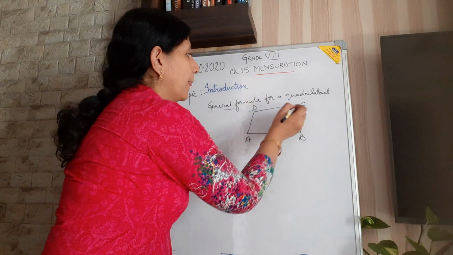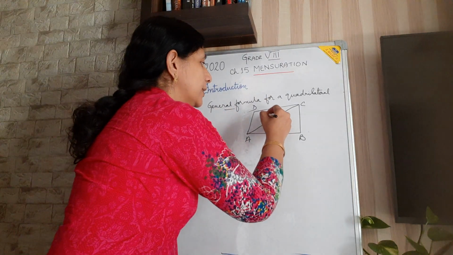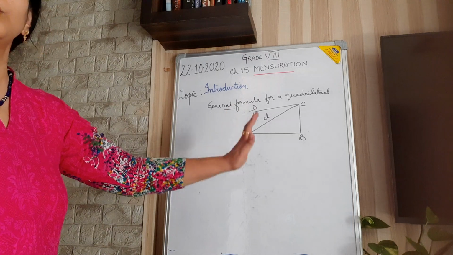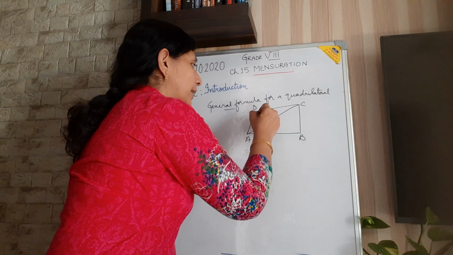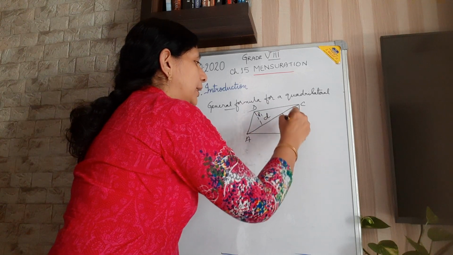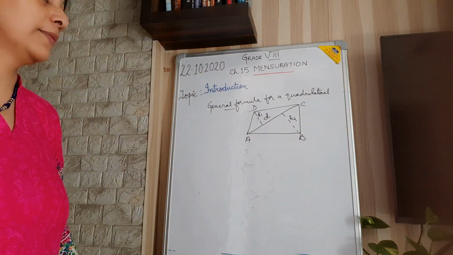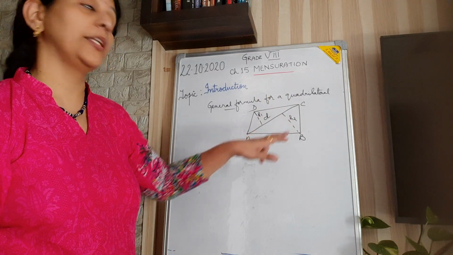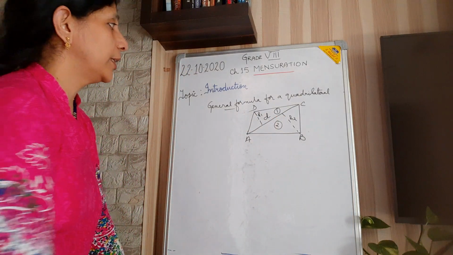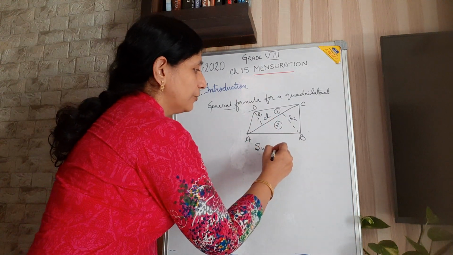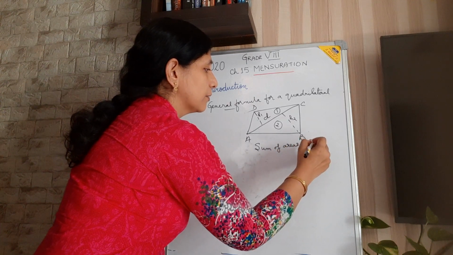You will draw a diagonal. Suppose the measurement of the diagonal is D. Now it is split into 2 triangles. The height of the first triangle is H1 and the height of the second triangle is H2. The sum of the areas of the 2 triangles will be the area of the given quadrilateral. So this is the first triangle, this is the second triangle, and we take the sum of the areas of the 2 triangles.